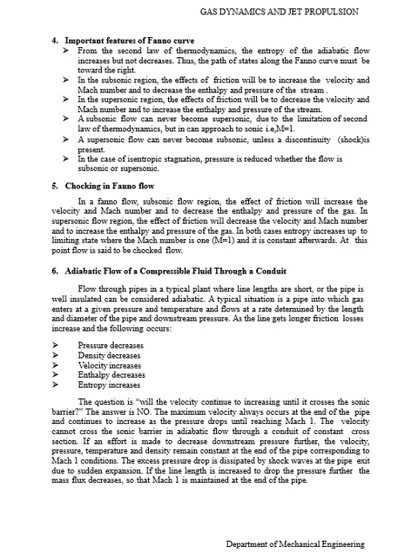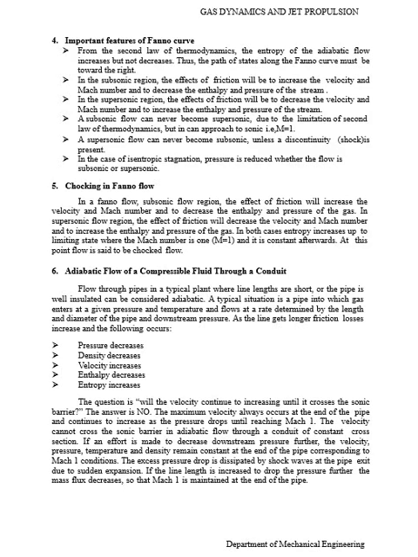Important features of the Fanno curve. From the second law of thermodynamics, the entropy of an adiabatic flow increases but cannot decrease. Thus, the path of state along the Fanno curve must be towards the right. In the subsonic region, the effects of friction will be to increase the velocity and the Mach number and to decrease the enthalpy and the pressure of the stream. In the supersonic region, the effects of friction will be to decrease the velocity and the Mach number and to increase the enthalpy and the pressure of the stream.